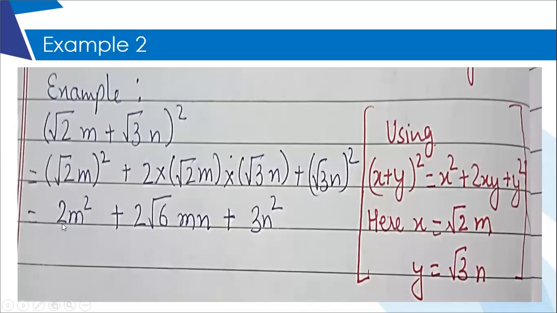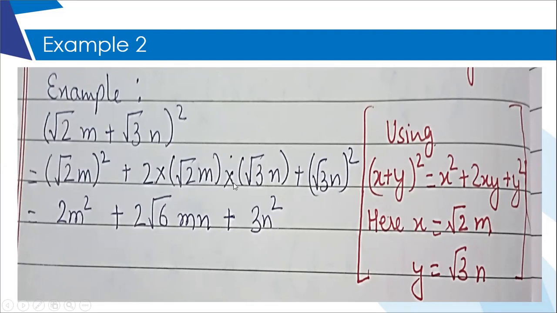After that you will simplify. This 2 will be applied to the number part as well as the variable part. So root 2 multiplied with root 2 will give you what? Whole number 2. M square will be m square only. This 2 will remain 2 only.